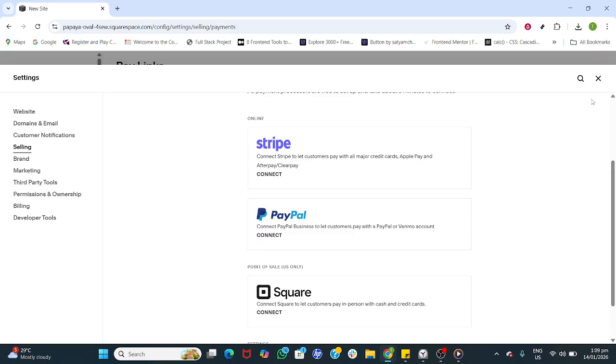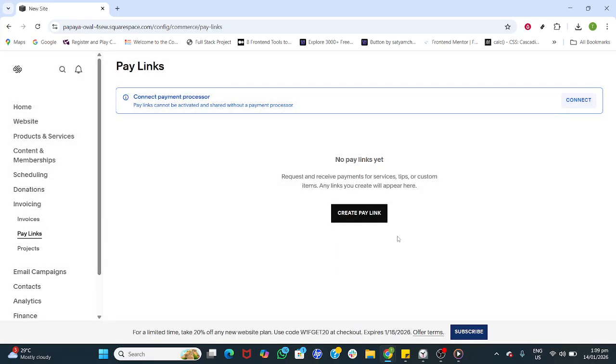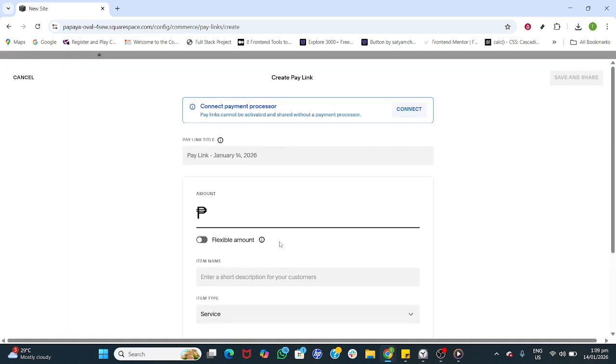Give your item a clear title and a short, helpful description so customers know exactly what they're paying for. Enter the price and, if applicable, set quantity rules or leave it open for a single purchase. Choose the correct item type.